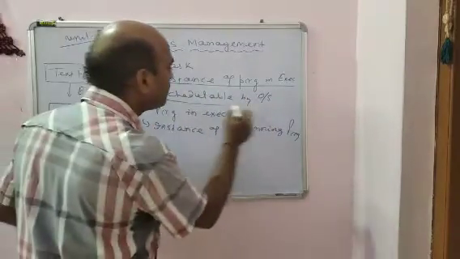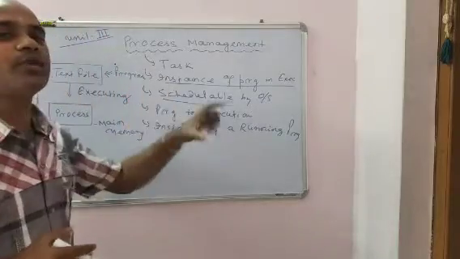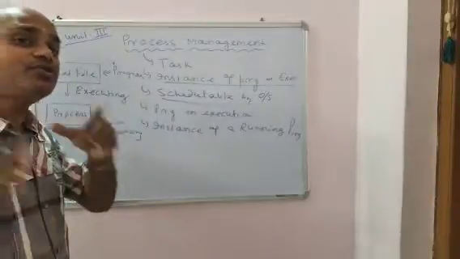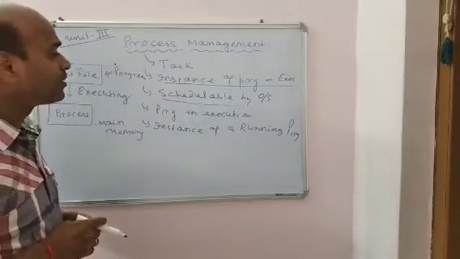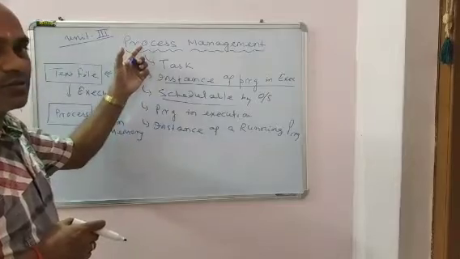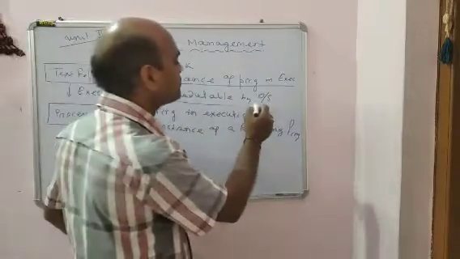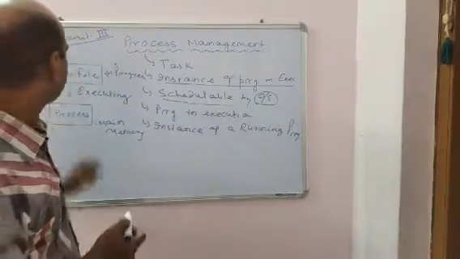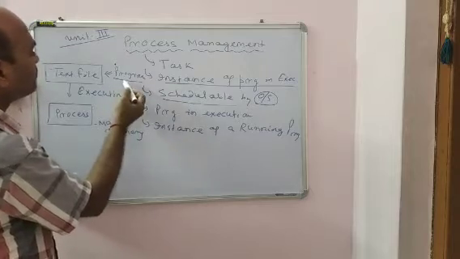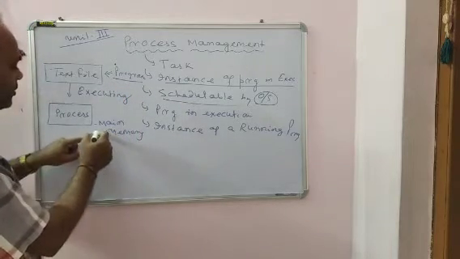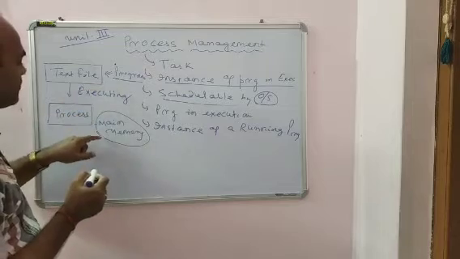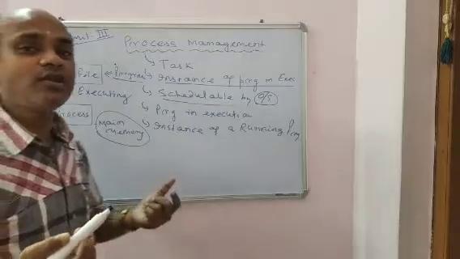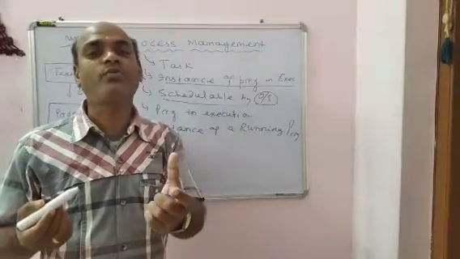It is schedulable by the operating system. The process can be scheduled. If we have process 1, then what will be executed. Whenever a program is being executed by the computer system, that is the process. The operating system is system software, so process is associated with the system software. Suppose this is a text file or a program. This program needs to be executed in main memory. Whenever it is being executed in main memory, that is in the form of a process. There are processors, and these processors really execute the instructions of the program.